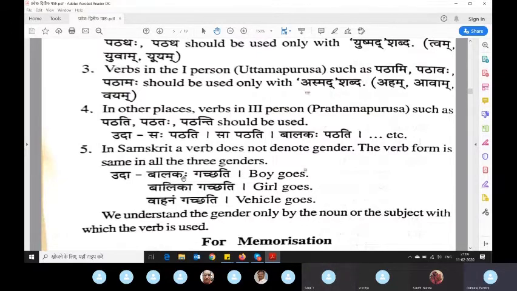For a noun, balakah. Balakah, when visarga comes, means it is cooked. Some information is overloaded. Without visarga, balaka is the real root word. From the balaka word only balakah came: balakau will come for two boys, and then balakah will come for many boys. So balaka is the root word. Now we'll figure out how to classify or abstract that.